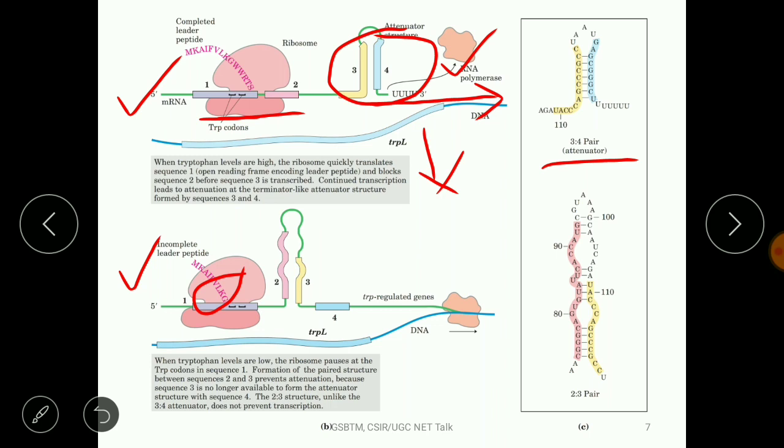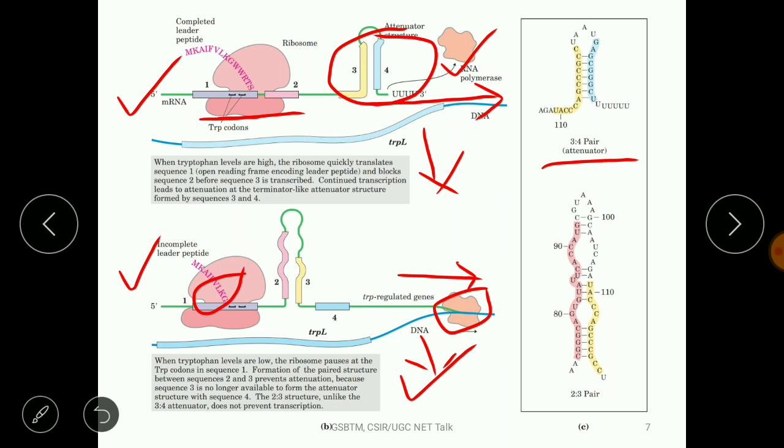It allows the RNA polymerase to transcribe more smoothly, and finally the mRNA is synthesized. After that, all five structural genes are transcribed and translated, and chorismate is finally converted into tryptophan. So this is the fine tuning. This makes the operon switch on, right?